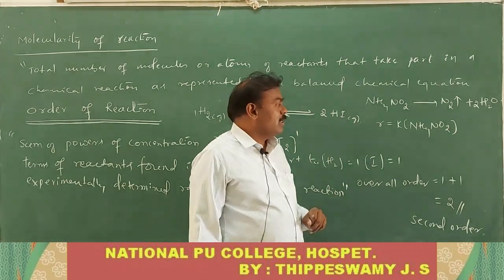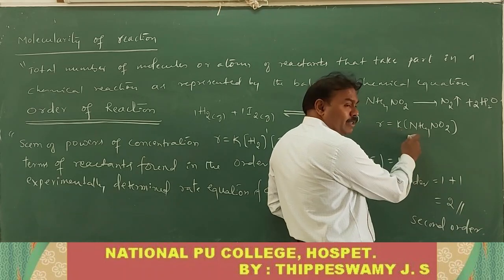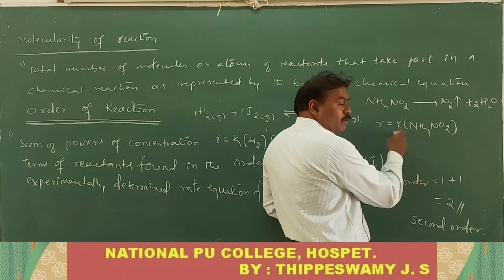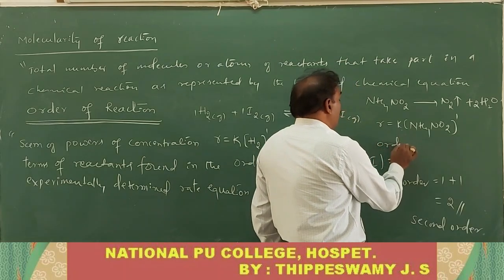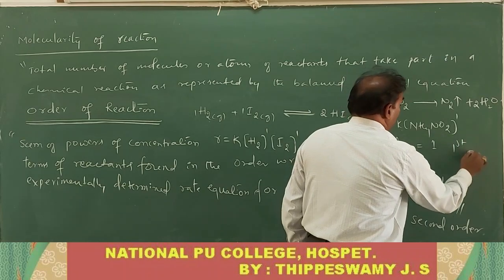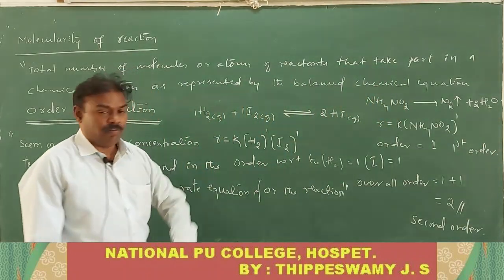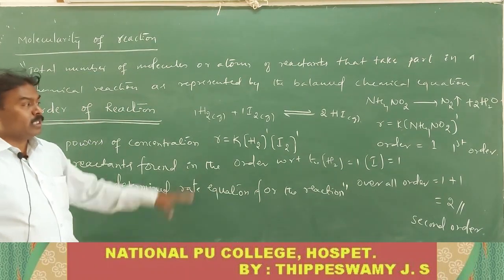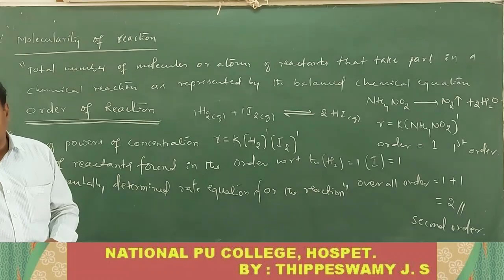So now R is equal to K into, according to the law of mass action, this is the rate equation. The experimentally determined rate equation for the reaction has it to the power 1. Then what is the order of the reaction? Only one. It is said to be first order. First order reaction. So in this way, we should know how the order of the reaction is obtained.